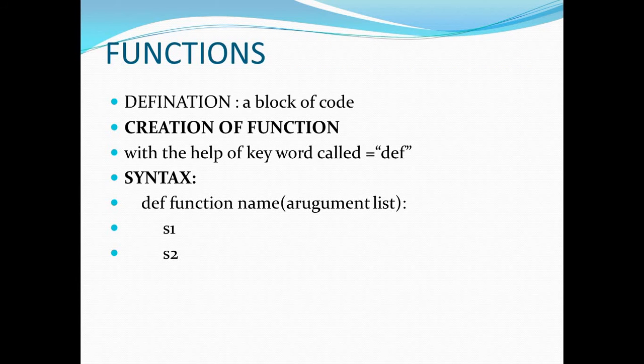Next topic is functions. A small definition, as every person knows what a function is. A function is a block of code. It is also called a method. Why are there two names, why is a function called a method? I'll be discussing this concept when I am teaching the methods concept in Python. As of now, a function means a block of code.